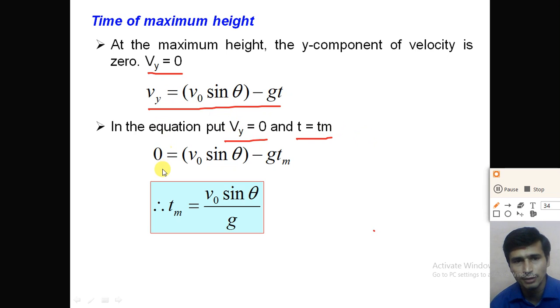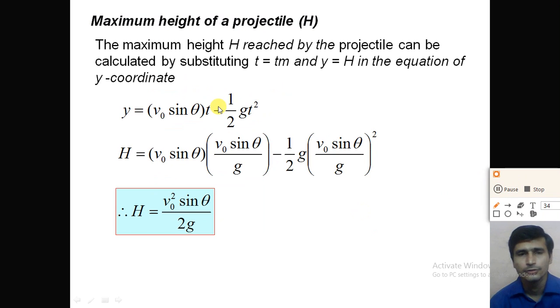So put vy equal to 0: v0 sin theta minus g into tm equals 0. From this equation we can calculate the time taken to reach the maximum height. Tm is equal to v0 sin theta divided by g. So if you know the initial velocity of the projectile, say 30 meters per second, and the angle of projection theta is 30 degrees, we can easily find the time taken to reach the highest point. Tm is equal to v0 sin theta divided by g, right?